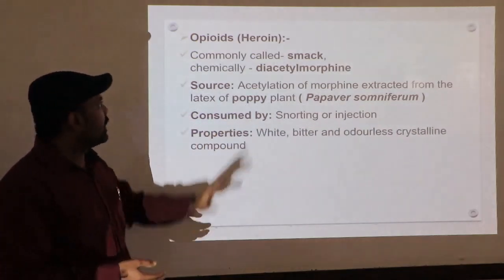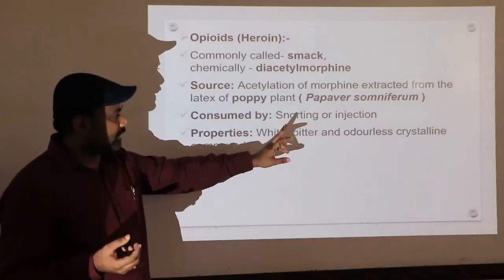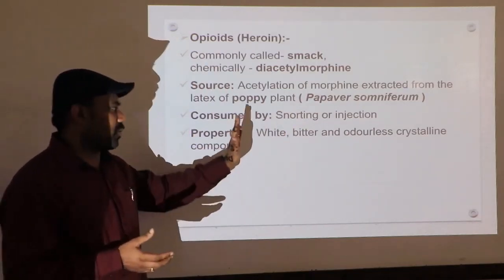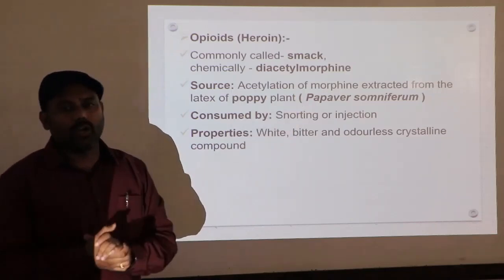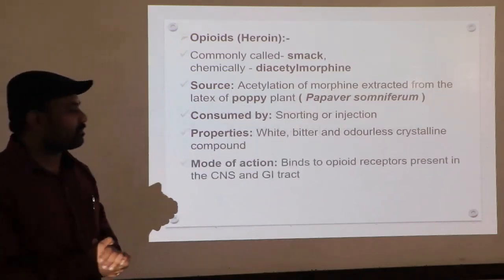What are the properties? Opioids are white, colorless, bitter, odorless, crystalline compounds. Do remember, these are white, bitter and odorless crystalline compounds. This is the property of opioids.